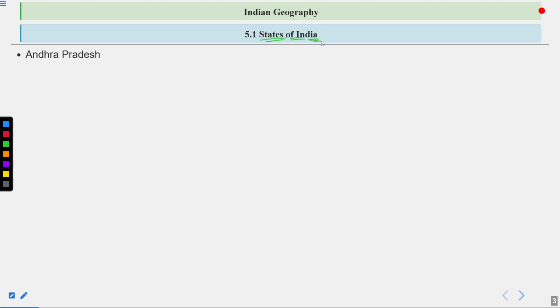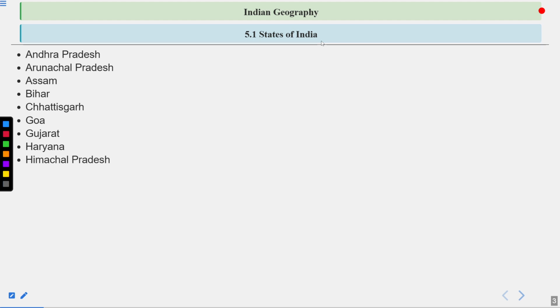So first, look at the states of India. The first state is Andhra Pradesh, then Arunachal Pradesh, Assam, Bihar, Chhattisgarh, Goa, Gujarat, Haryana, Himachal Pradesh,